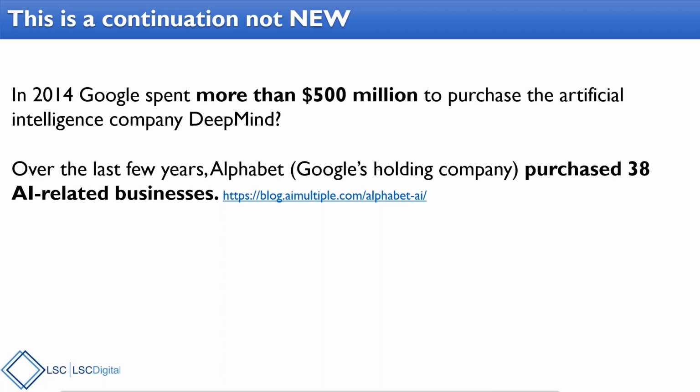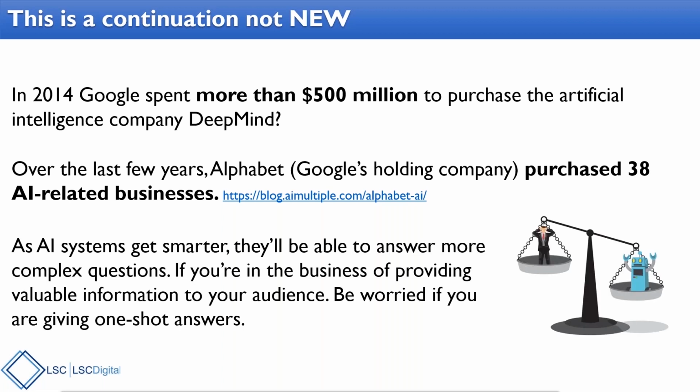This is important because AI and machine learning are becoming more and more important for the algorithm. The challenge with that, with optimizations, is that it's now able to look at a website and understand the context and the complexity of that communication. So the AI systems are getting smarter, and they'll be able to answer more and more complex questions and pick up those gray areas and derive meaning from them.